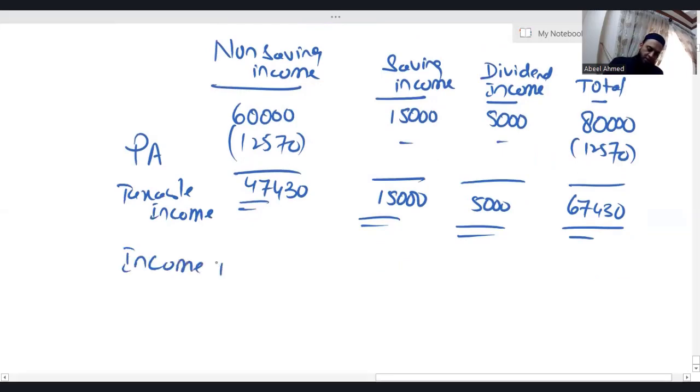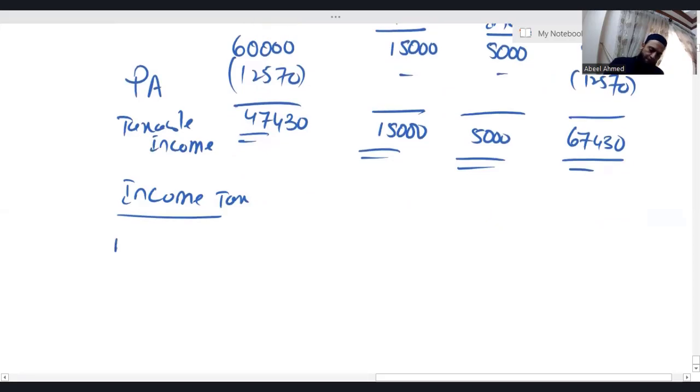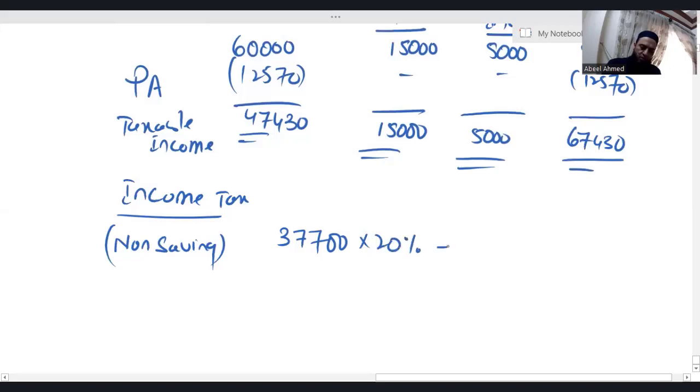Income tax. Non-saving, obviously. 37,700. The taxable income in the column of non-saving is far more than basic rate band. So entire basic rate band is consumed by the non-saving income. This is 7540. Now what do you have to do?